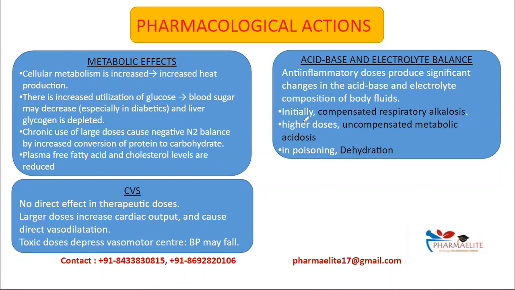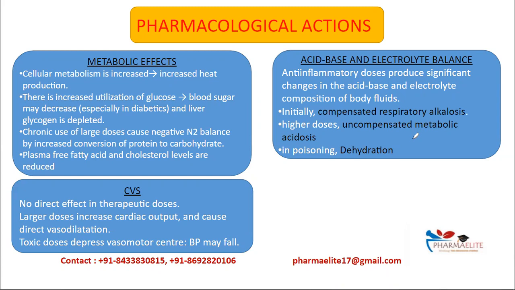So how this happens is, first we'll look at alkalosis. So initially there will be respiratory stimulation. When aspirin is given in anti-inflammatory doses, initially respiratory stimulation will occur, which will mainly predominate, and this will wash out the CO2 despite its increased production, and this will lead to development of respiratory alkalosis, which is compensated by increased renal excretion of bicarbonate ions, and this will lead to a state of compensated respiratory alkalosis.